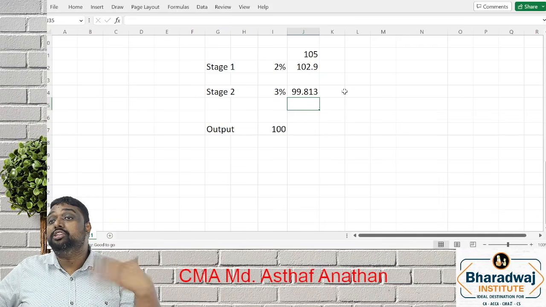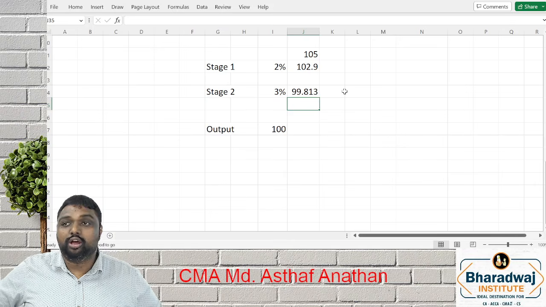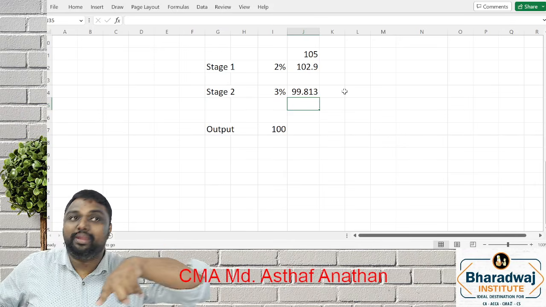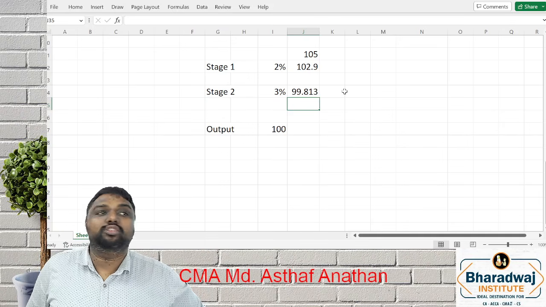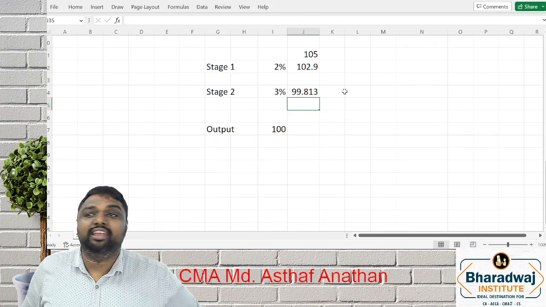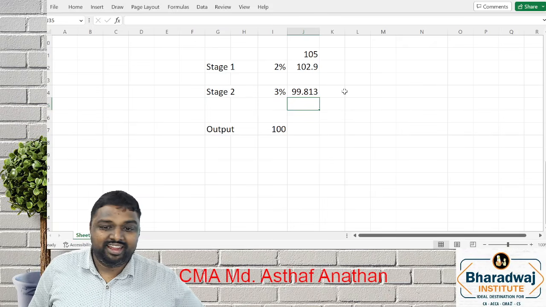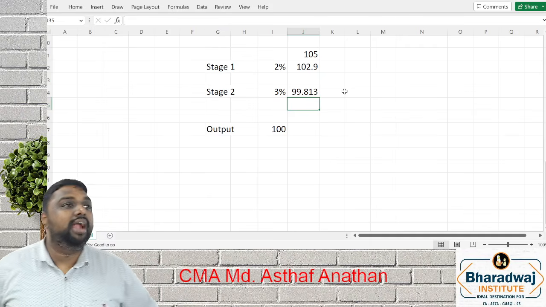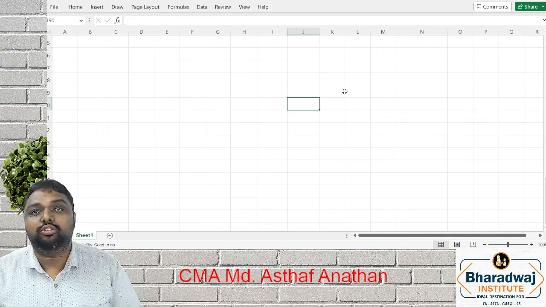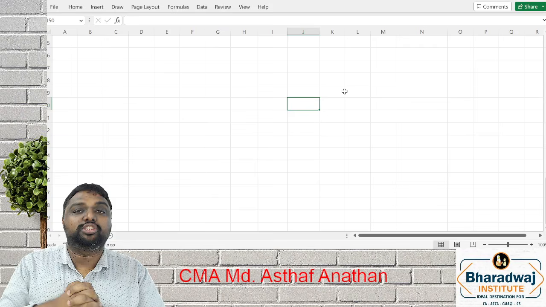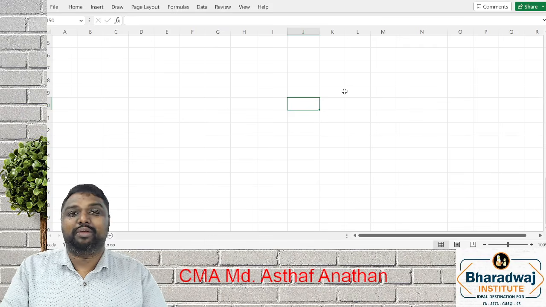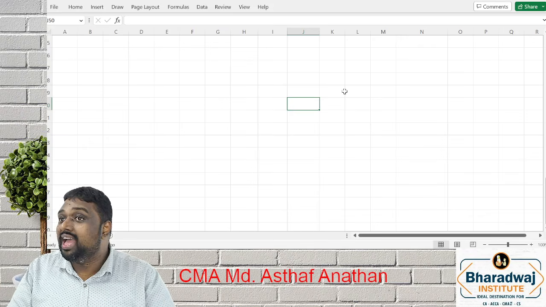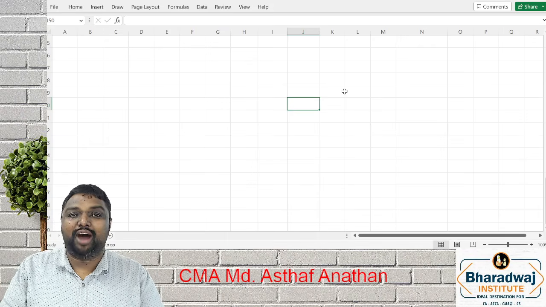You will have multiple stages in cotton manufacturing because it's a continuation loss. The first stage output becomes the next stage input, and then you will again have a loss. So your normal method will not give you the proper answer. This you can solve with a technique called waste multiplier. So we are going to discuss waste multiplier. While doing the first question, once we finish the entire steps, then I will help you with a perfect example. What is the benefit of a waste multiplier? Hope all of you are ready.